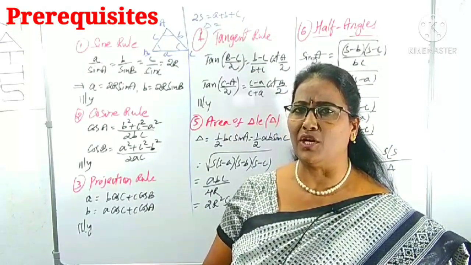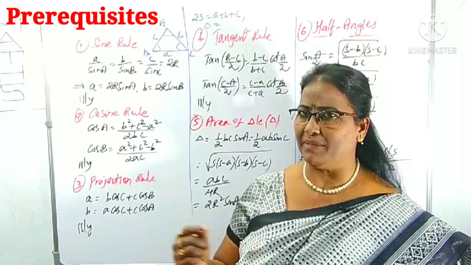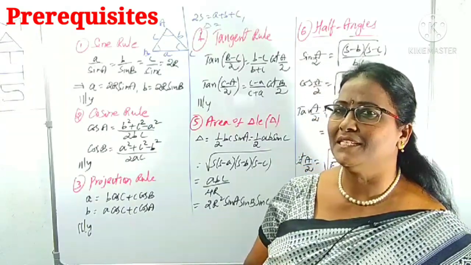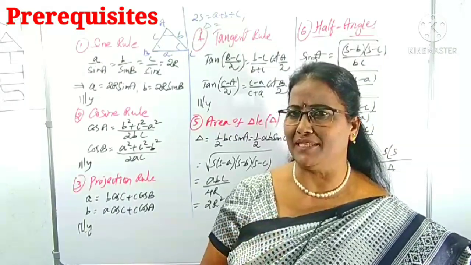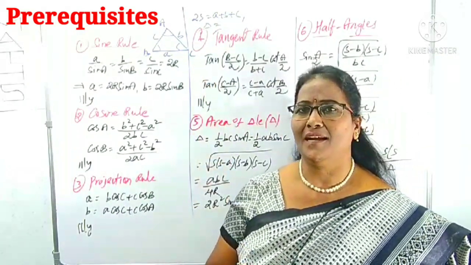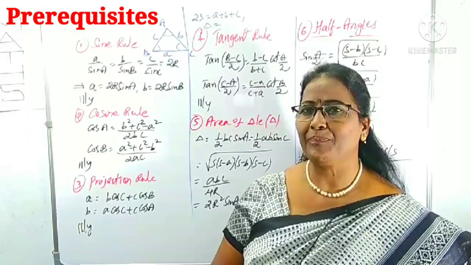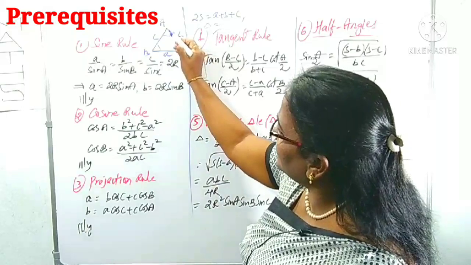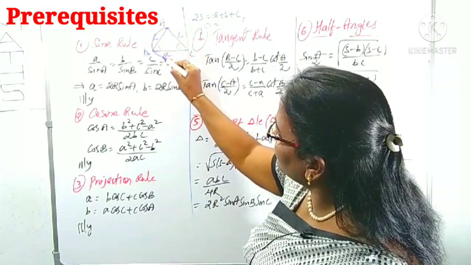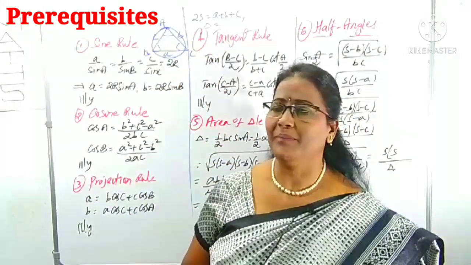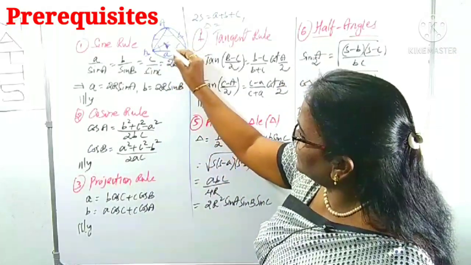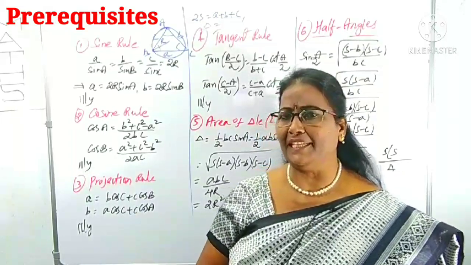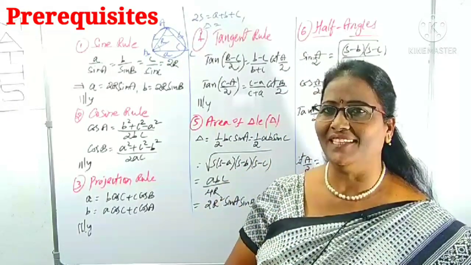Sides are denoted by small letters, the lengths of the sides a, b, c, and angles by capital A, B, C. Perimeter is 2S, where S is the semi-perimeter, that is half the sum of the 3 sides, and the area of the triangle is denoted by delta. And in this part we can come across a circle passing through the 3 vertices of the triangle. This is called the circumcircle. The radius of the circumcircle is denoted by capital R, which is the radius of the circle passing through the 3 vertices of the triangle.